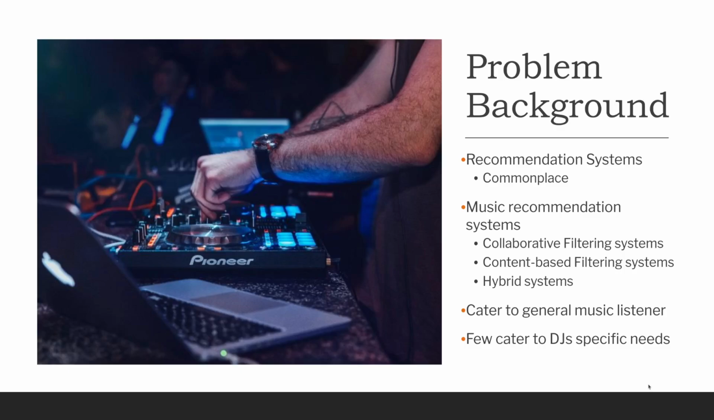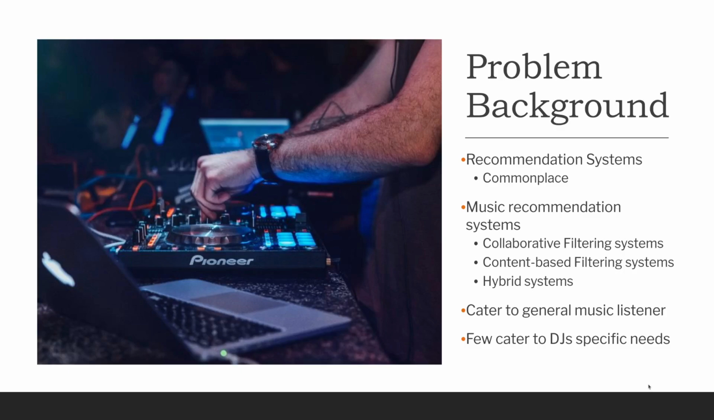Problem background. Recommendation systems today are commonplace. You can find them in online stores and movie recommendation, things like Netflix and YouTube, and you can also find them within music streaming platforms. In music streaming platforms, there are primarily three different types of recommendation systems. Collaborative filtering systems make recommendations based on the similarity of users, i.e. if user A and user B are similar users to one another and user B likes a song, it's likely that user A will also like that song.